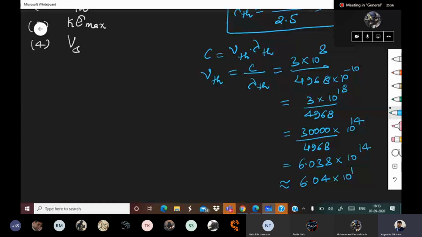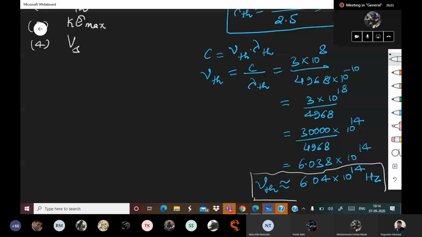Now let me check how many of you solved it correctly. People are giving answers completely illogically. What is this 10 to the power minus 13, Ved? What is this 10 to the power minus 19, Sahil? Okay. So we have found nu th and we have found lambda th. Both values can be found using phi.